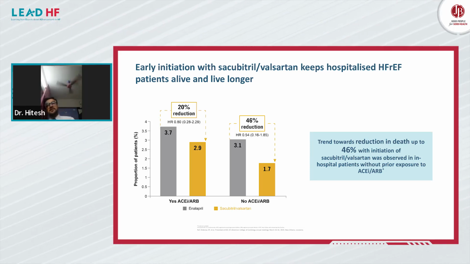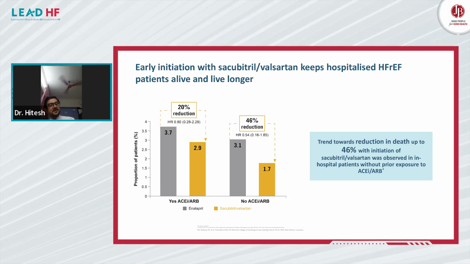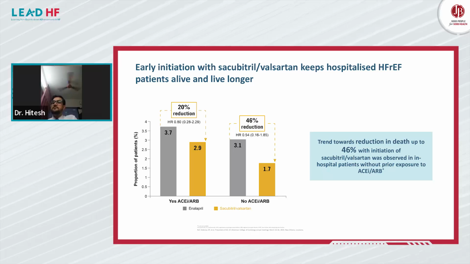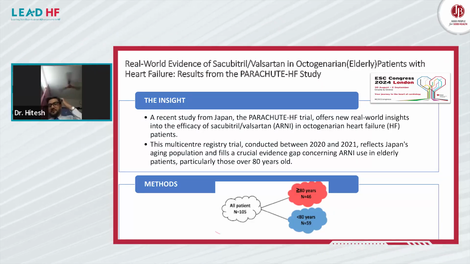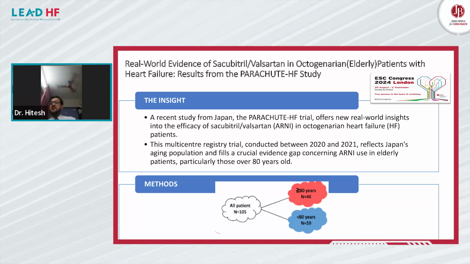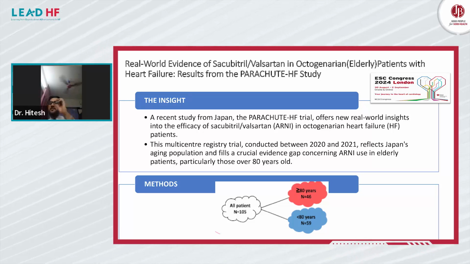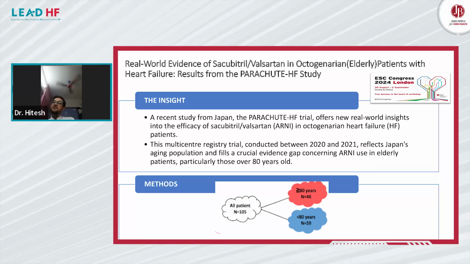So when you have a documented HFrEF patient, the norm now is that we don't need ACE inhibitors or ARBs, and we need to directly start with the ARNI. You need to be vigilant about starting with a low dose and escalating to the guideline recommended dose in a slow and graded manner, because our Indian patients have less tolerance to reach that 200 milligram BD dose.